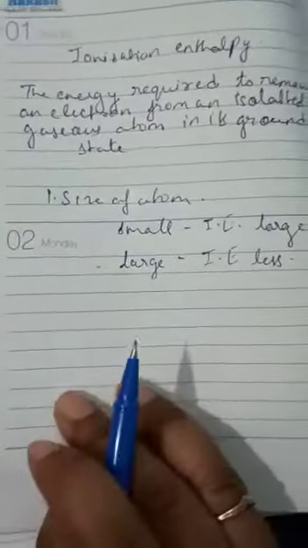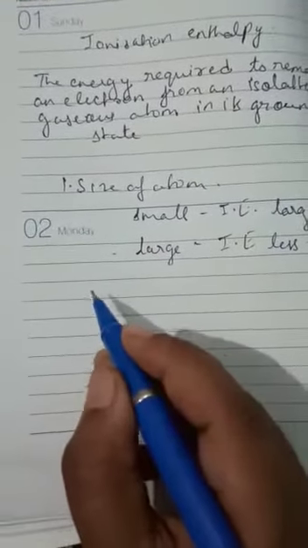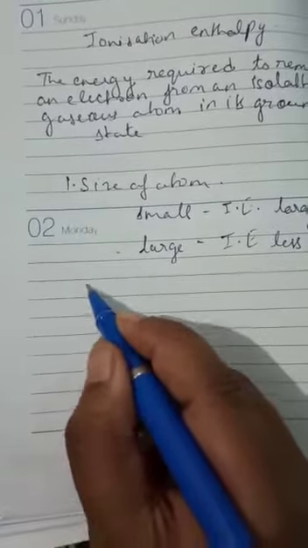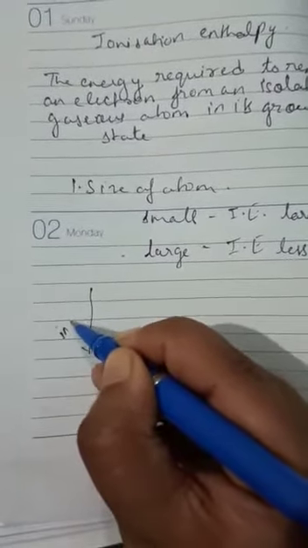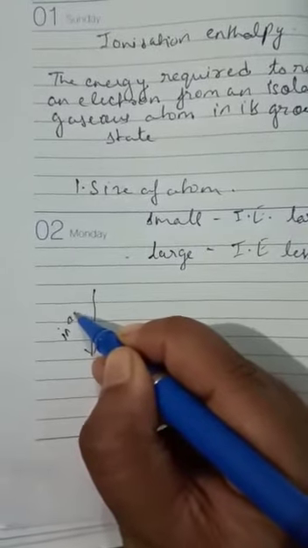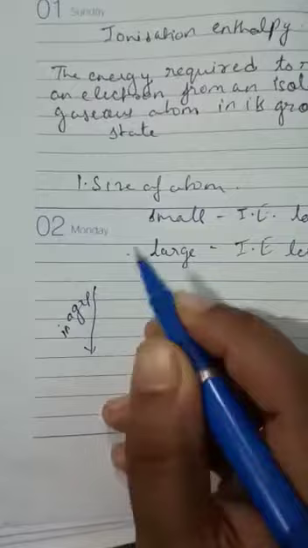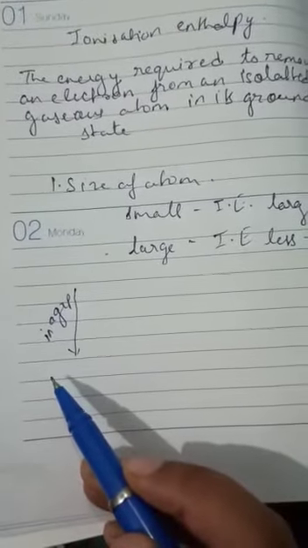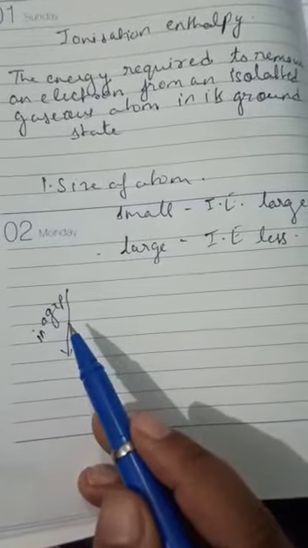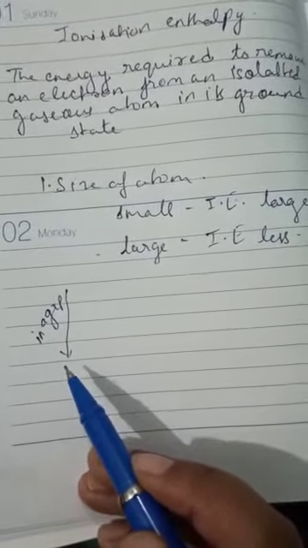Okay, so we can also say that in the earlier class you have studied that when we move from top to bottom in a group in the modern periodic table, the size of the atom increases due to the increase in the number of shells per period.